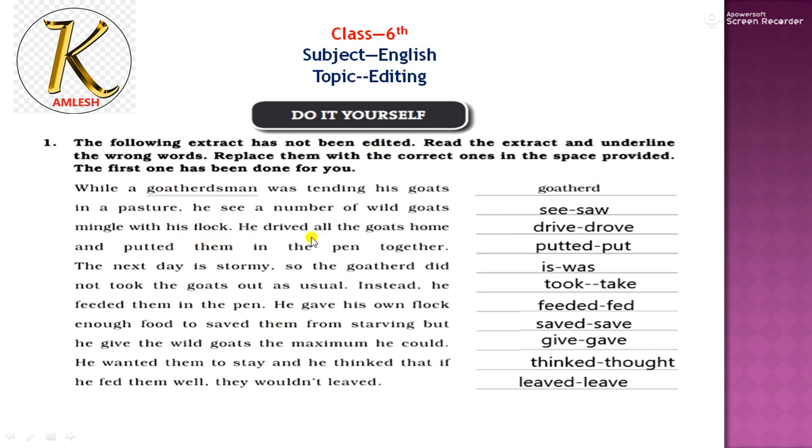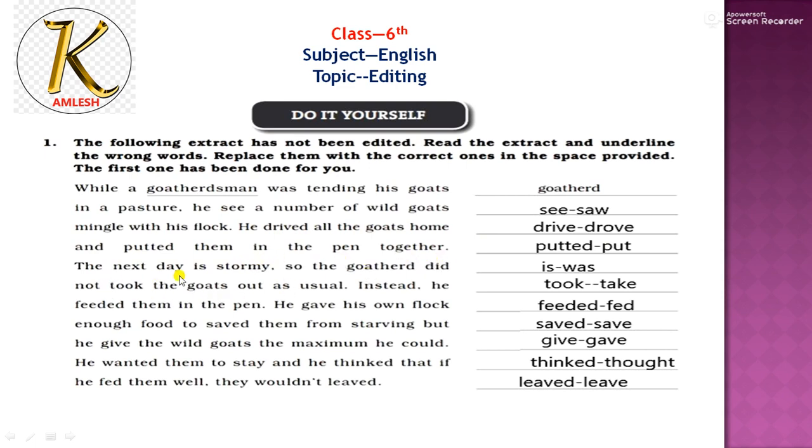He drove. Exactly, the three forms are drive, drove, driven. So the second form will be drove. So the error is drived and the correction is drove. You will underline drived here. This is the error. All the goats home. And put is again wrongly used. So put, the three forms are put. So put them in the pen together.